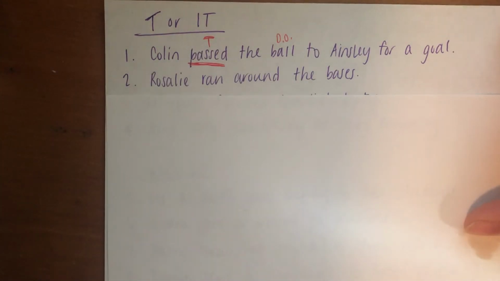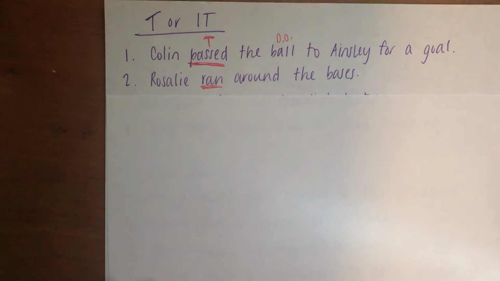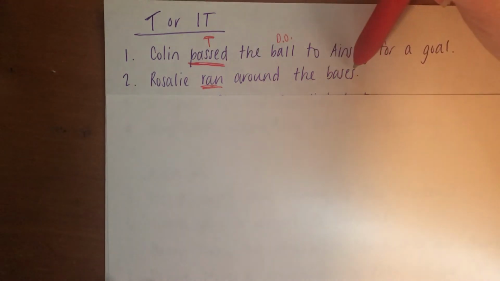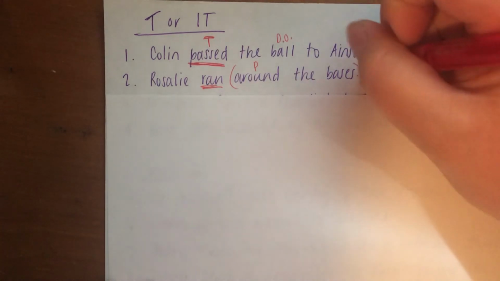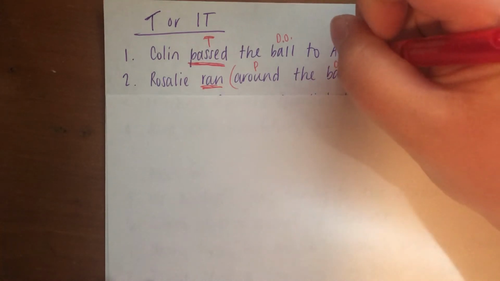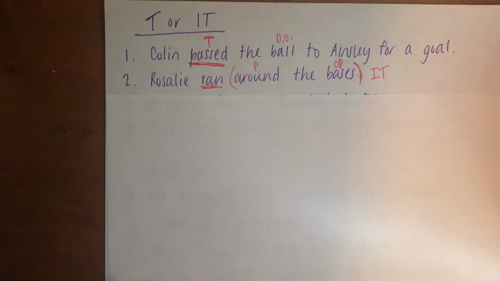Number 2, Rosalie ran around the bases. Ran is our action. Okay, ran what? We could say ran the bases, but around is a preposition, so this becomes a prepositional phrase, which means there is no direct object, so this is an intransitive verb. Okay, I put IT for intransitive.